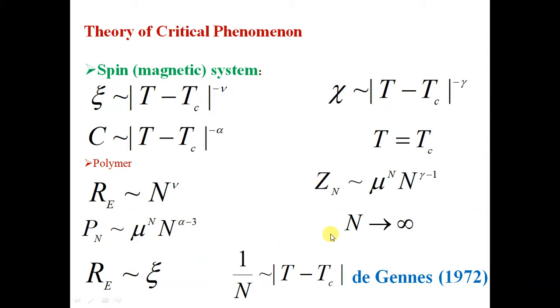Similarly, in the case of a linear polymer chain, in the long length limit, we have the end-to-end distance of the chain diverging with exponent nu, the number of closed-forming loops of the linear chain diverging with exponent alpha, and the number of conformations of the n-monomer long chain diverging with exponent gamma. So in that manner, a polymer is a critical object. So the theory of critical phenomena can be applied to discuss thermodynamics of the polymeric system.